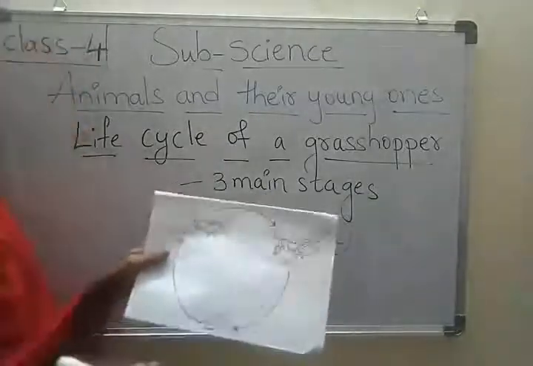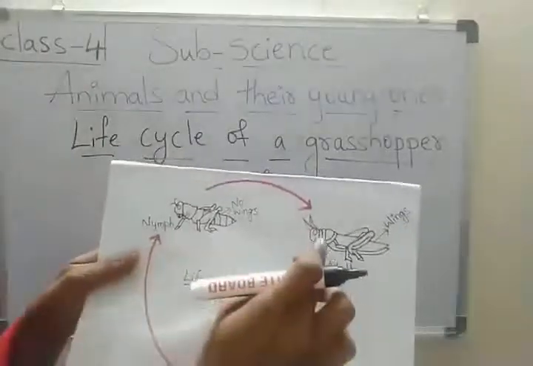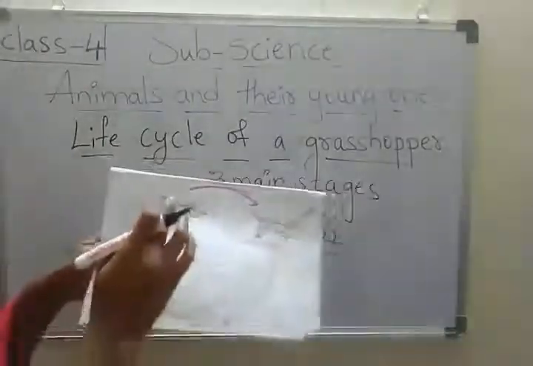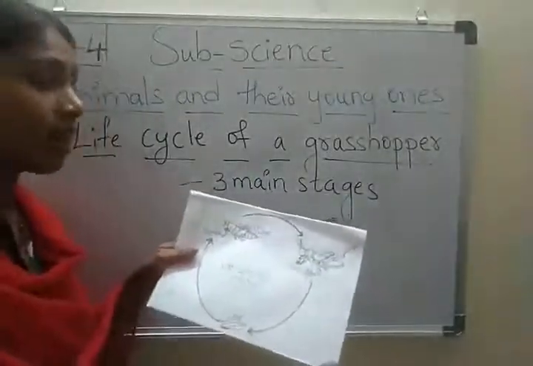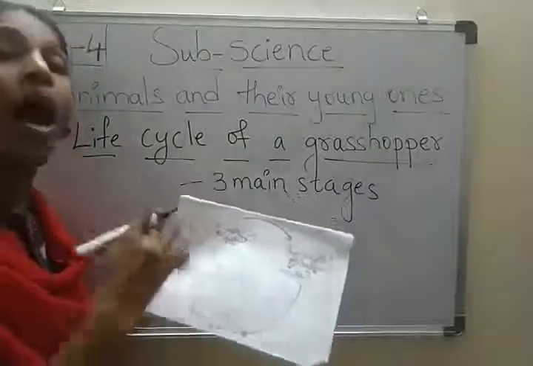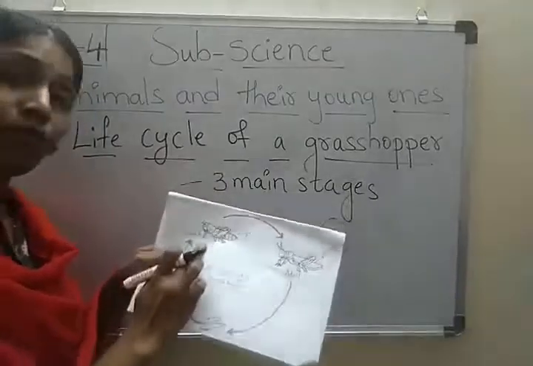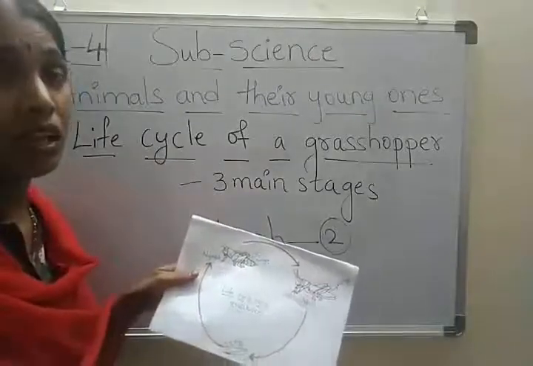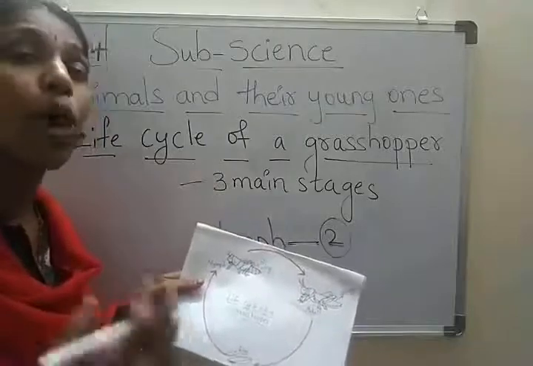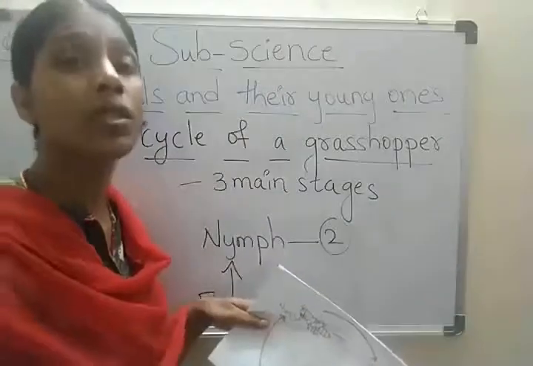Next, children, the nymph closely resembles its parents. This nymph looks like its parents. The nymph undergoes molting several times. Molting means the process of shedding old skin.